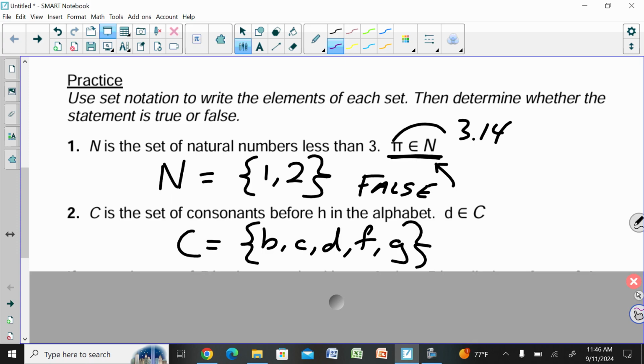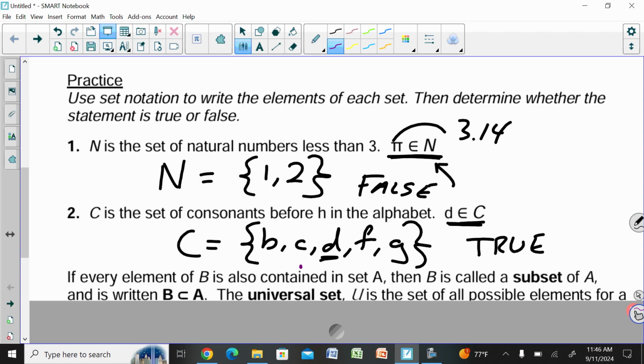And then our statement here says D is an element of C. So is that true? Yes, D is right here in the set, so that would be a true statement. That seems easy enough as we go. Moving on. Oops, there's a purple line. I don't know how that happened. All right, so as we continue.